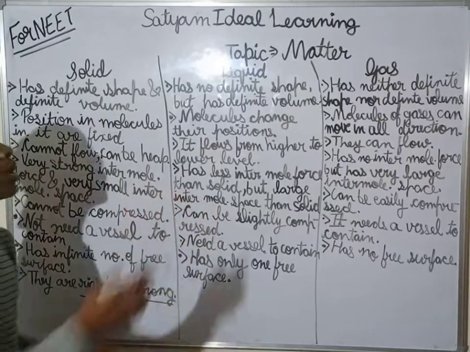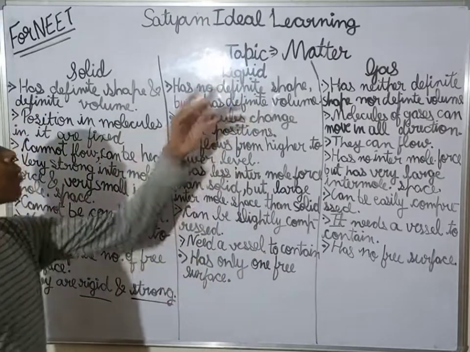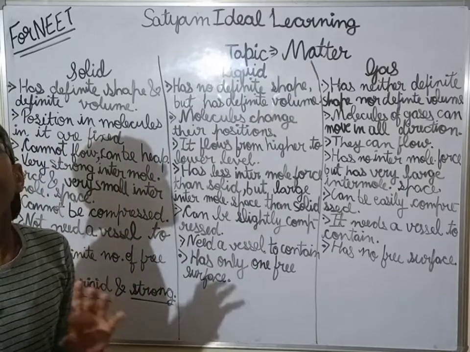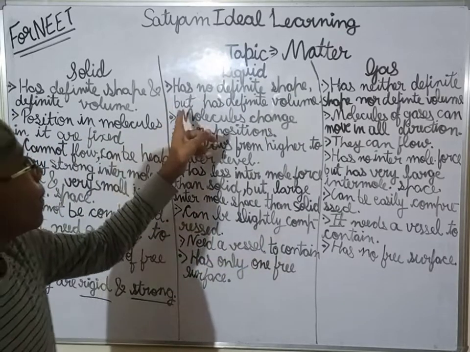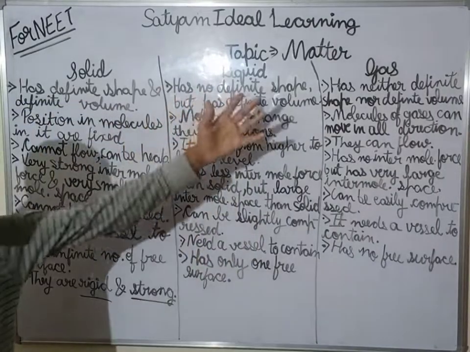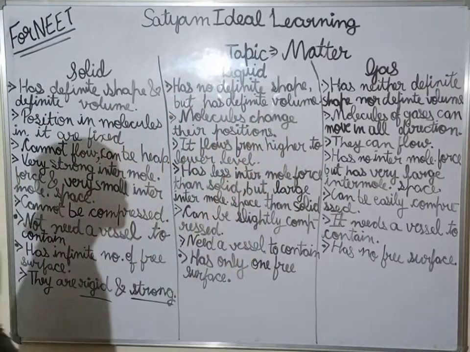Now we are coming to liquid. Liquid has no definite shape but has definite volume. Now I will explain why.